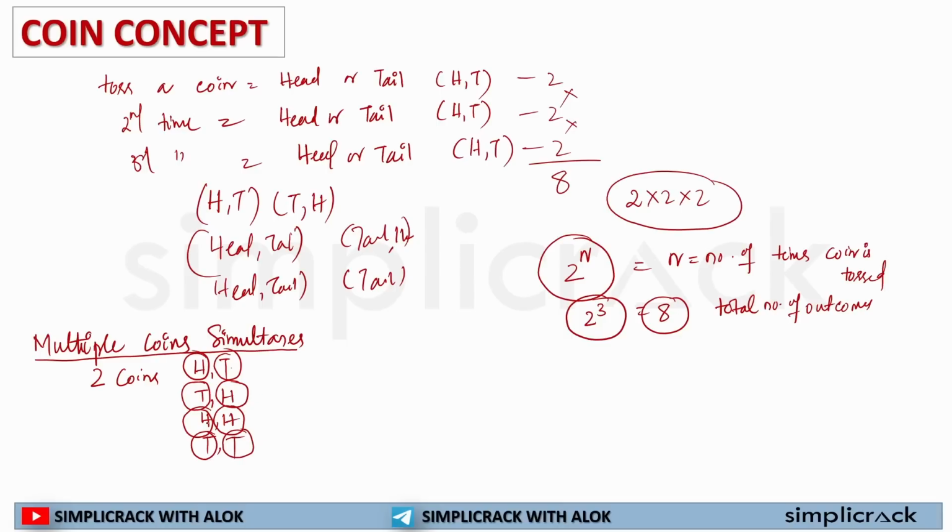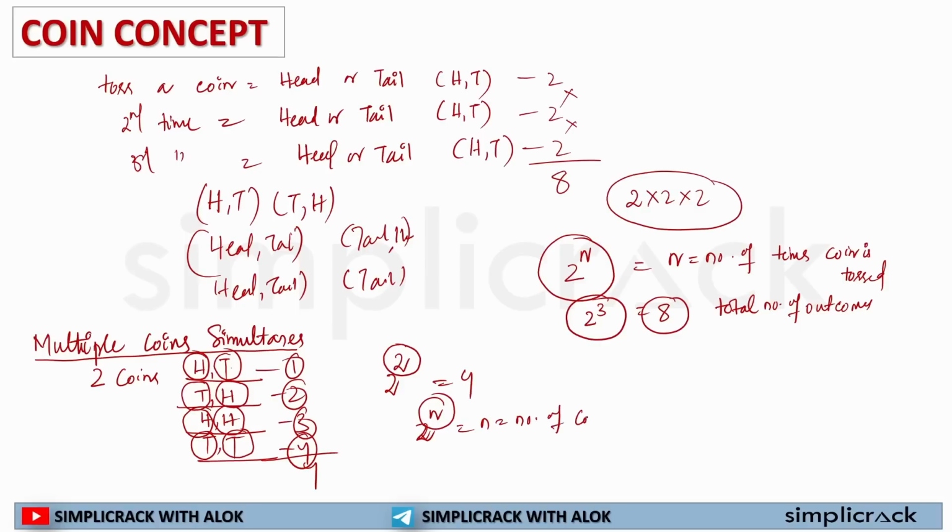So how many options do you get? This is the first outcome, this is the second outcome, this is the third outcome, this is the fourth outcome. So 4 outcomes. I could have written 2 to the power 2, where the number of coins tossed is 2. So in case of tossing multiple coins, I can write 2 to the power n, where n is equal to the number of coins tossed simultaneously.